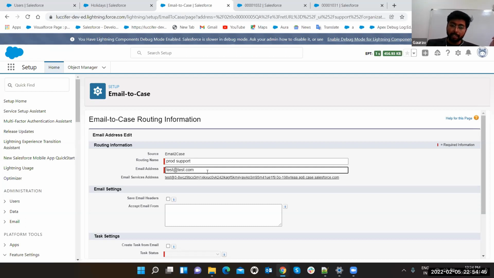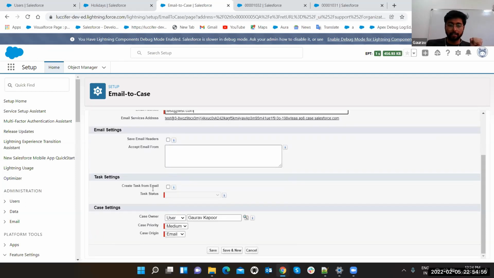So you can put that email address here and provide your routing name, anything you want. Suppose this is production support, or you can say this is my support 1, this is my tier 2 support. You can put the name and the task status. This is your case owner. Whatever case gets generated through the email to case feature, whatever case is coming to your email address, this guy is going to be the user. Currently I have selected mine. You can change it here to a queue also.